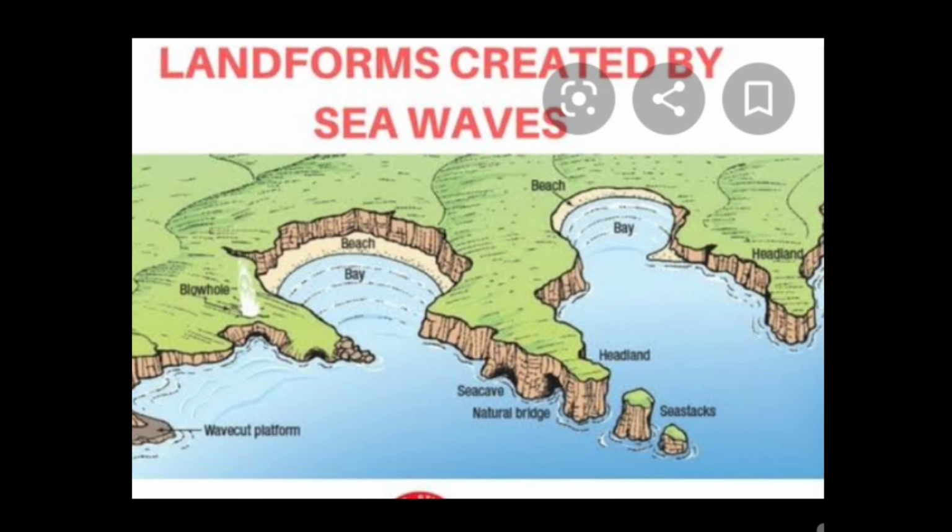Landforms created by sea waves. By sea waves, landforms create sea caves, sea arches, stacks, sea cliffs, etc.